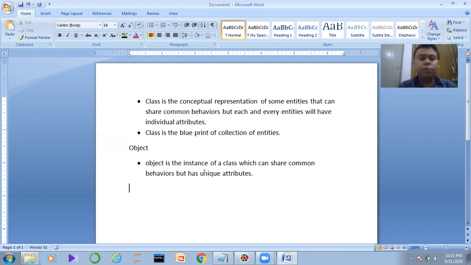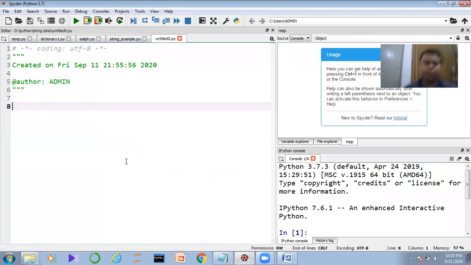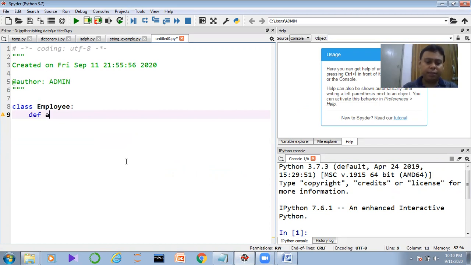Okay, so if you want to take this particular note, you can pause the video and take down the note also. Now let us start the practical. So I'll write some code, guys. Here, suppose class employee, here I can define one thing called def accept. So always you need to understand that behavior is always defined by a function, but a function inside the class is technically called a method.